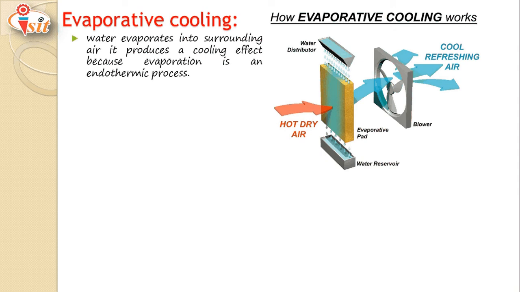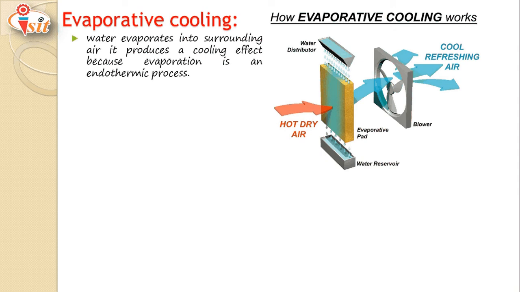That water distributor distributes water on the evaporative pad continuously. When hot air flows through the evaporative pad, what will happen? That water evaporates and because of that it produces a cooling effect, and that cold fresh air is blown with the help of a blower.